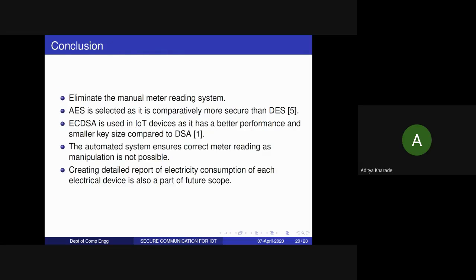So our main task was to eliminate the manual meter reading system, which we have achieved in the given project. While doing so, we have also ensured the security of the system by using AES algorithms. We have also used ECDSA in IoT devices since it has better performance and a smaller key size compared to the less secure DSA. This system ensures correct meter reading and correct bill generation, and thus manipulation is not possible in our system. The detailed report of electricity consumption is given to the customer so that he can make the necessary changes in his usage. Thank you.